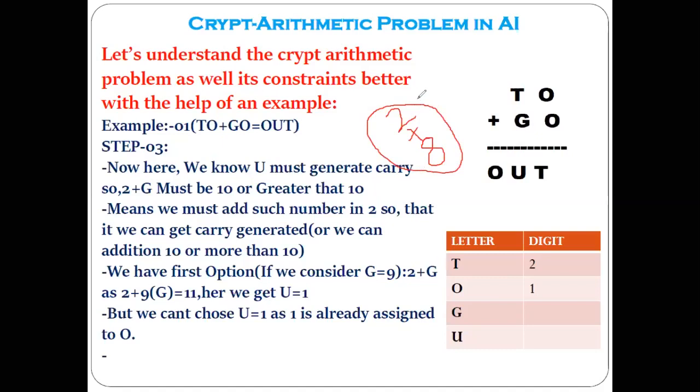But as we have seen, 9 is not possible, because if you take the 9, the value of u comes as 1, but we have already assigned the 1 to the O. So if you do this addition, how much are we getting? 2 plus 8, 10. Means 2 plus 8 is 10, and this is the carry generated.